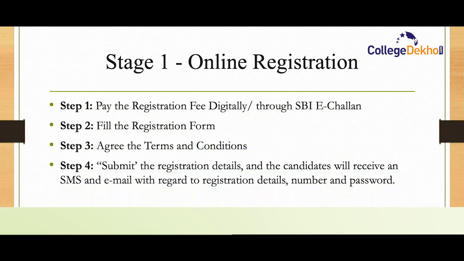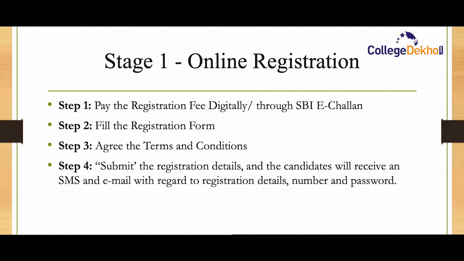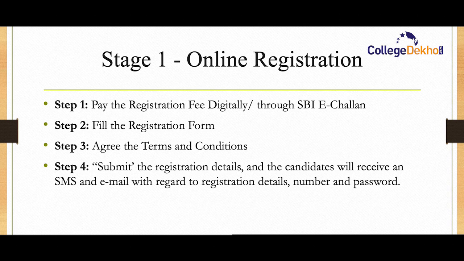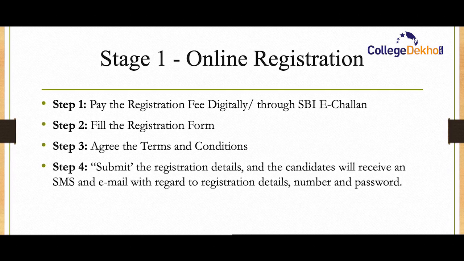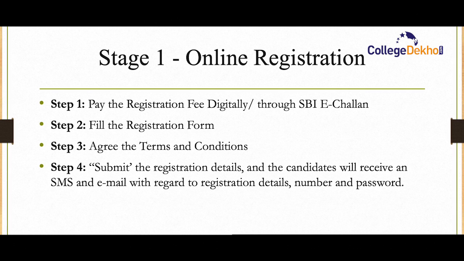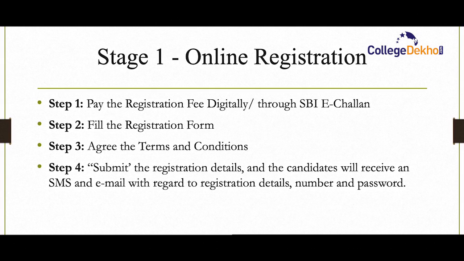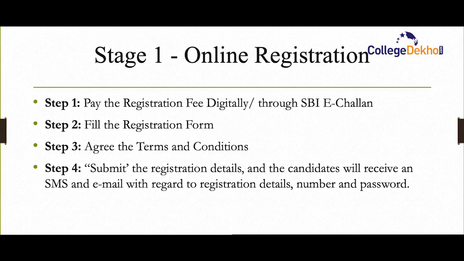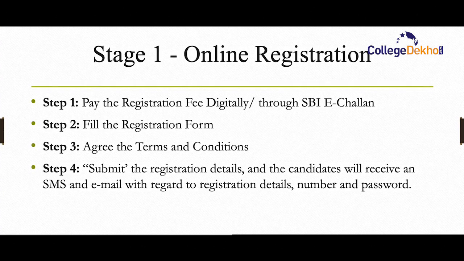Stage 1 of CCMT counseling is online registration. For online registration you need to pay the registration fee digitally by using debit card, credit card, internet banking or through SBI e-challan, and then fill the registration form and agree to the terms and conditions. You need to tick the checkbox and submit all the registration details. Once submitted, you will receive an SMS and email with the registration number and password. Keep the registration number and password safe, because whenever you log in you need them. So you need to save these details carefully.